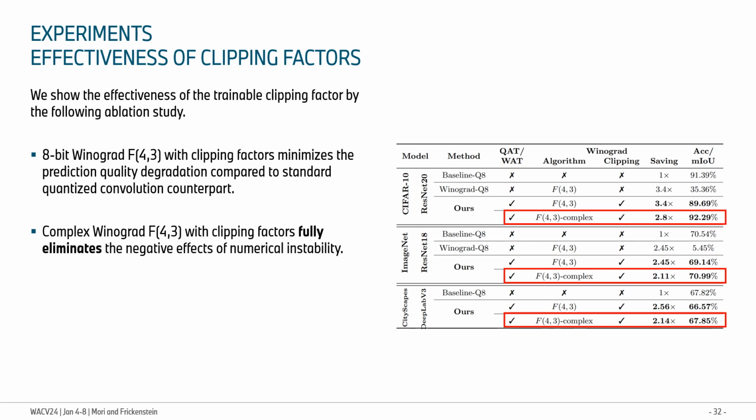Second, by further adding complex Winograd, we can fully eliminate the effect of numerical instability and completely close the gap to baseline quantized convolution on all three datasets. This comes at slightly lower MAC savings, between 2.1 and 2.8 times.